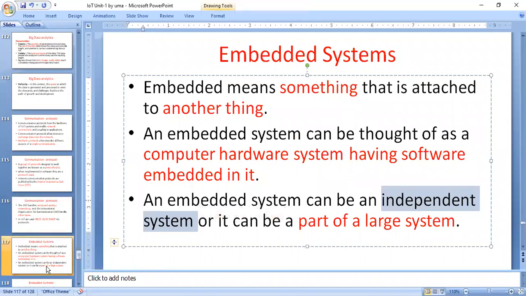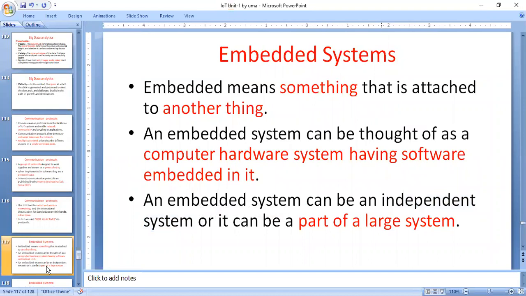Sometimes the embedded system is a part of another system here. For example, in a car you will use an embedded system for tracking the vehicle position, or a different embedded system. That means you will use an entire embedded system or a part of an embedded system.